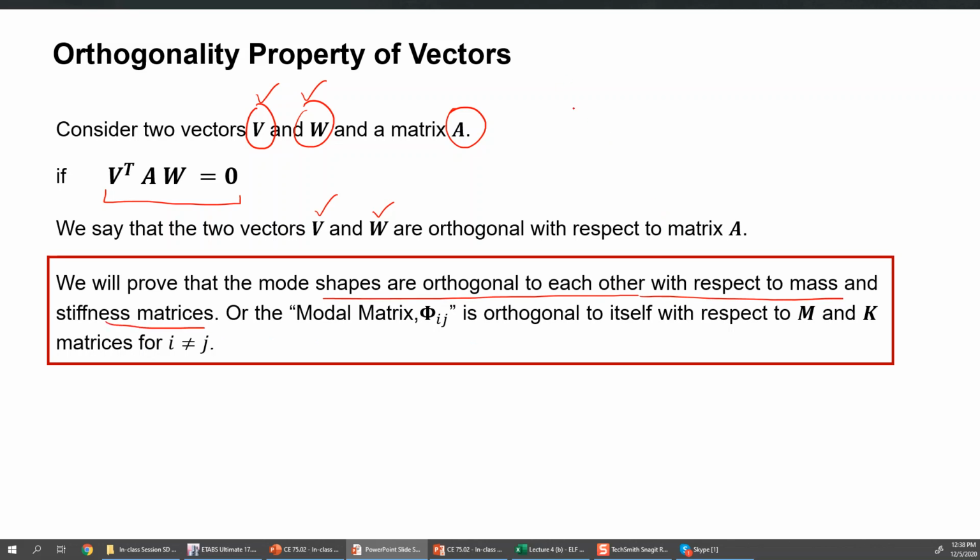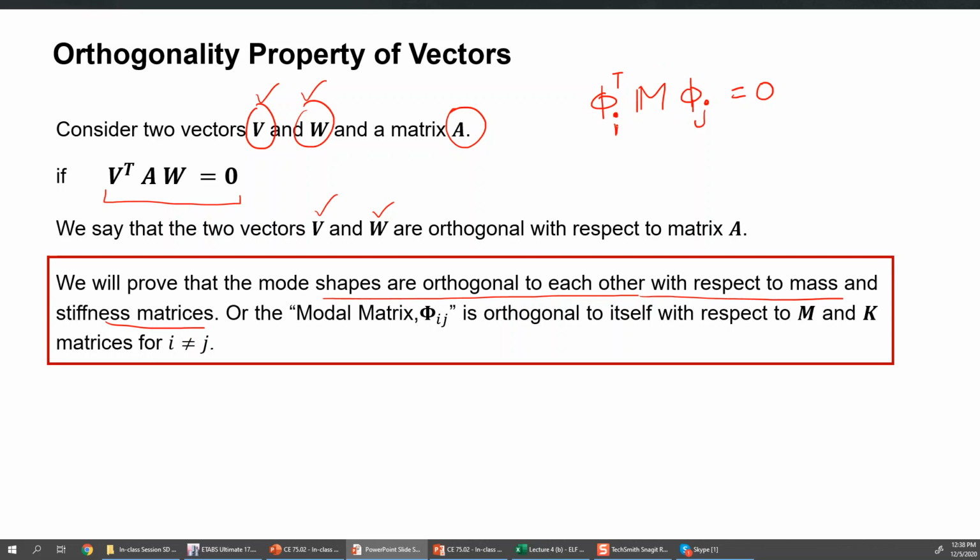So the basic orthogonality property is that if I have a mode shape vector which is phi i, and if I take its transpose and multiply with mass matrix and multiply with it another mode shape, let's say phi j, I will get a value which is zero, and this will prove that the mode shape i and the mode shape j are orthogonal to each other.